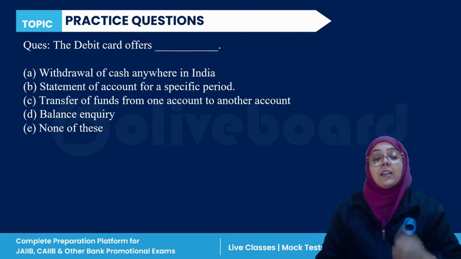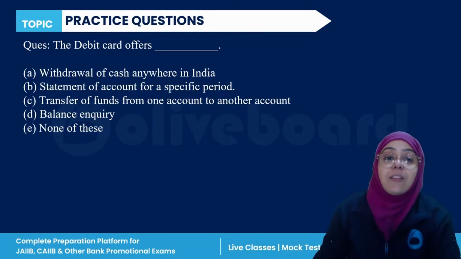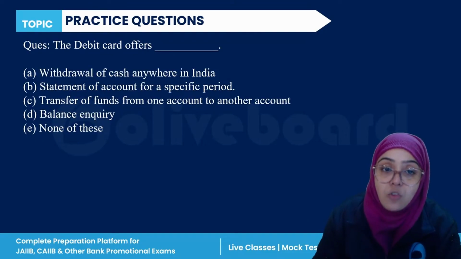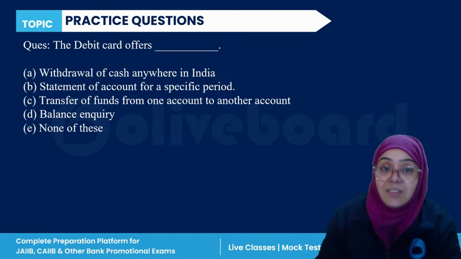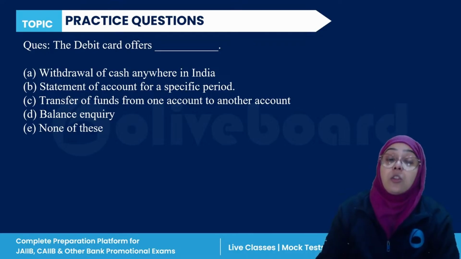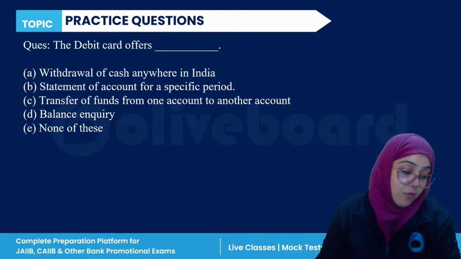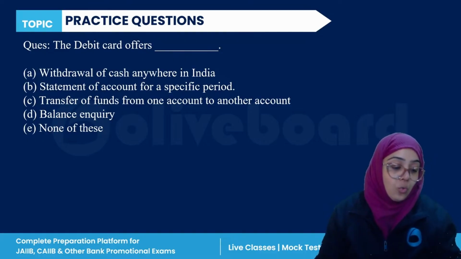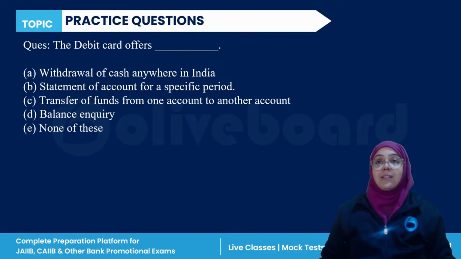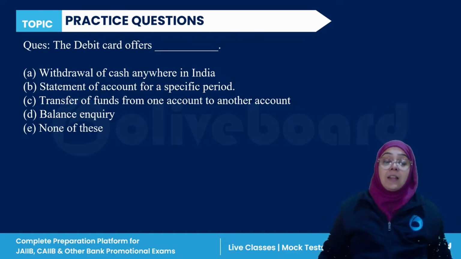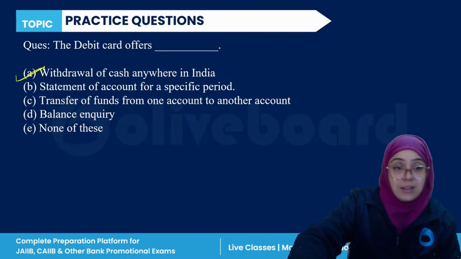Next question. Again, the debit card offers you what? Withdrawal of cash anywhere in India, statement of the account for a specific period, transfer of fund from one account to another account, balance inquiry, or none of the above. For what purpose debit card is issued to you? Yes, so withdrawal of cash anywhere in India. Yes, that is what the debit card is offering to you.